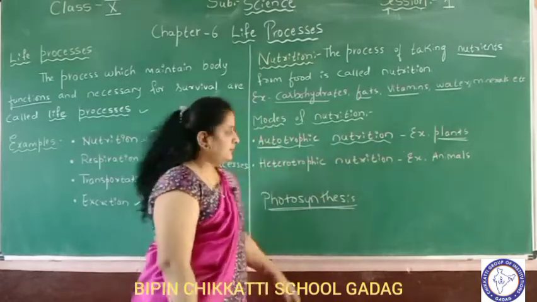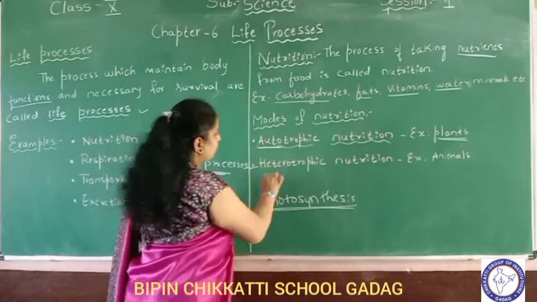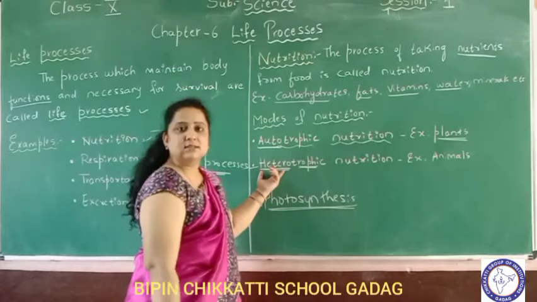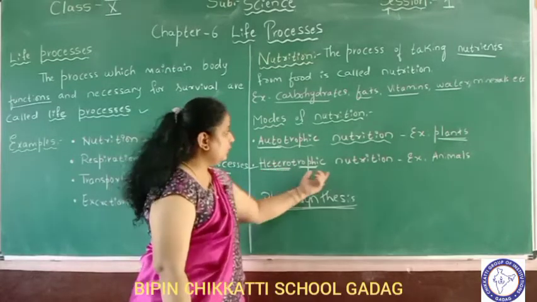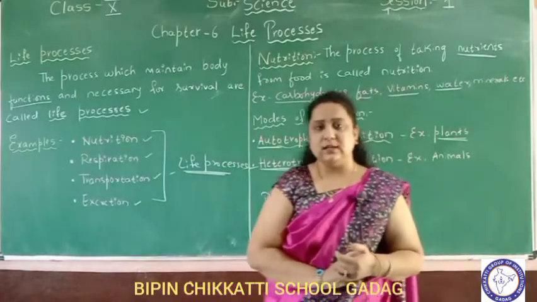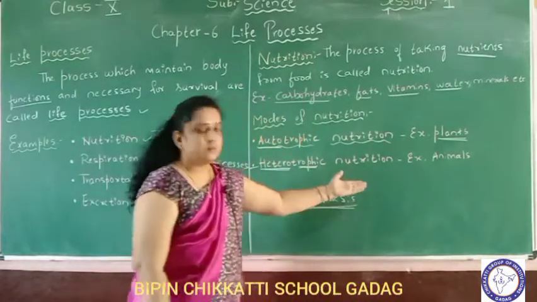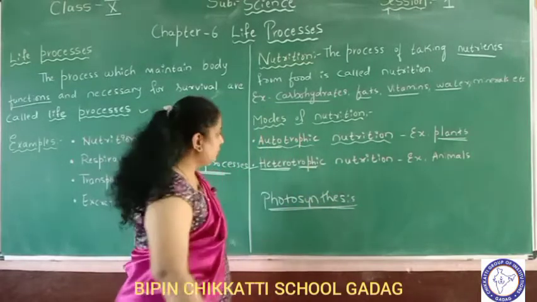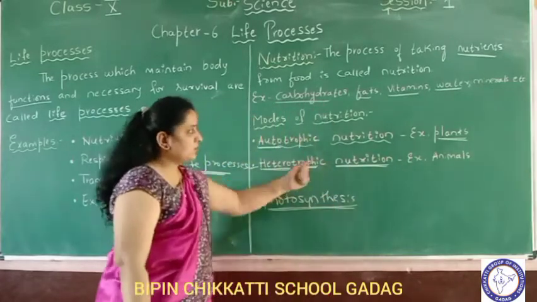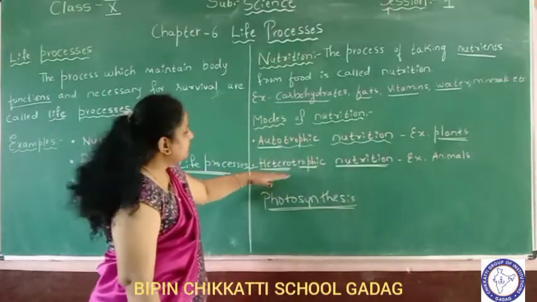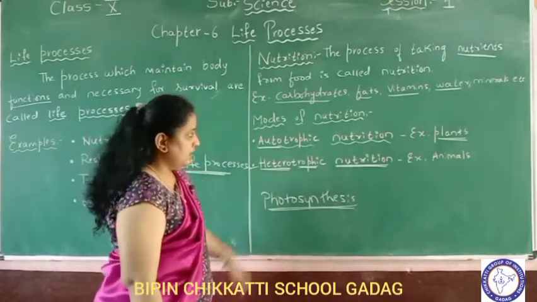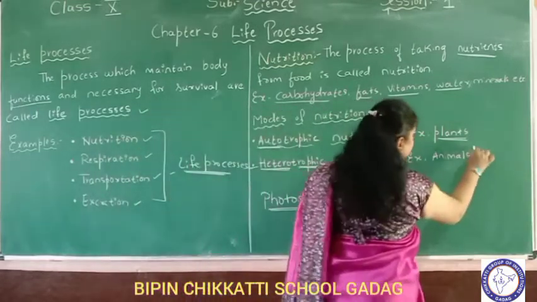Example, plants. Second one, heterotrophic nutrition. Hetero means different, or they are depending on others for food. Heterotrophic nutrition is a mode of nutrition where animals are depending on others. For example, animals and human beings, we are depending on plants and animals for food. They are called heterotrophic organisms and the nutrition is called heterotrophic nutrition. These organisms cannot prepare their own food. They are depending on others for food. Example, animals including human beings.